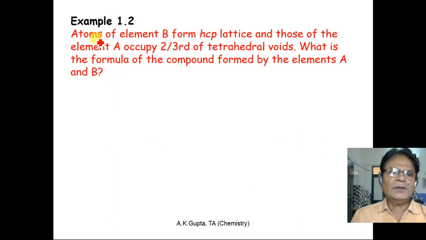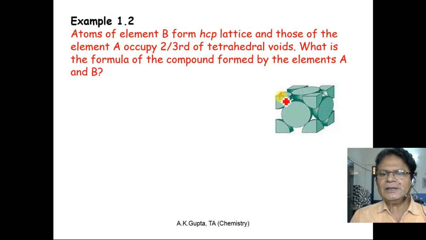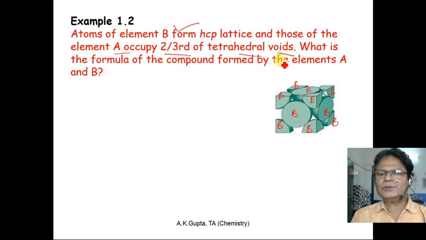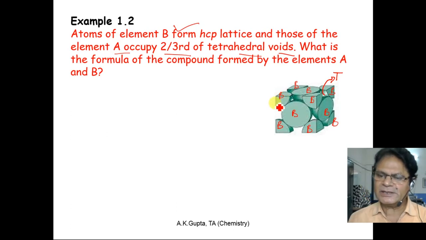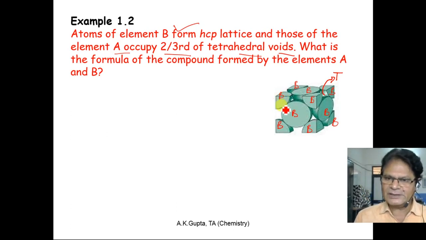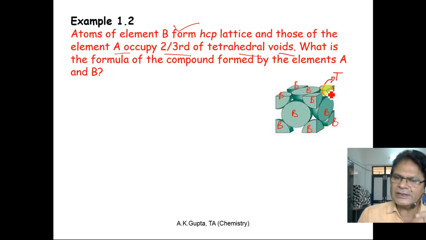Example 1.2. Atoms of element B form CCP lattice. So these are all B. It forms CCP lattice. B, B, B. These are all B. And those of the element A occupy 2/3 of tetrahedral voids. Look, the space just below this particle, this is a tetrahedral void. The particle which is present at the corner covers the tetrahedral void. So there are 8 particles at the corner, and below them there is a tetrahedral void. So there are 8 tetrahedral voids in this structure.